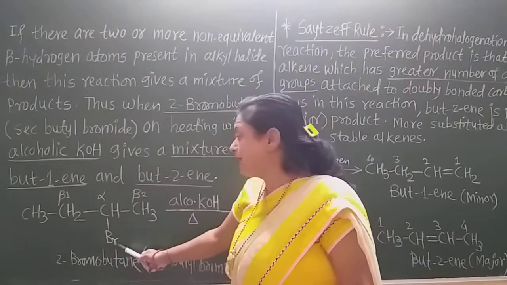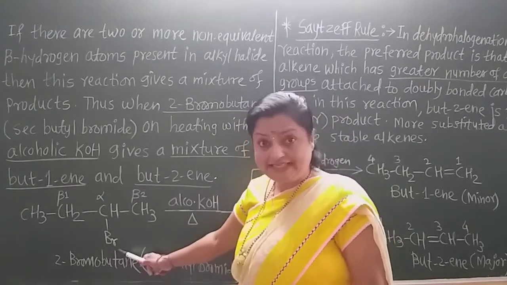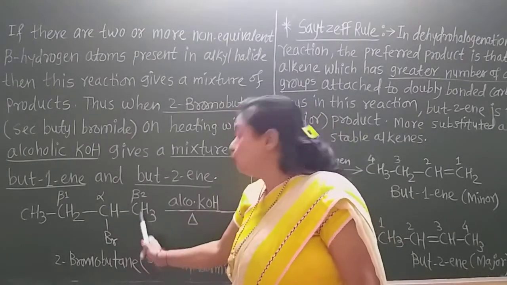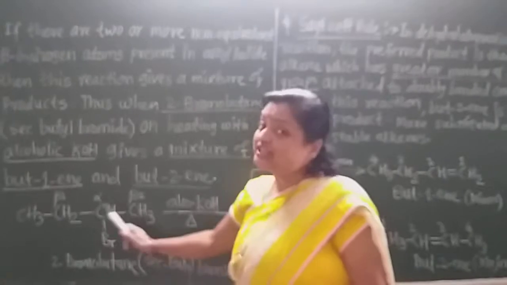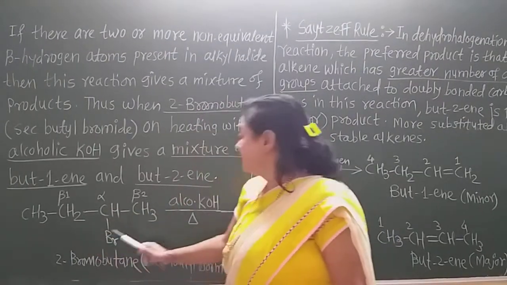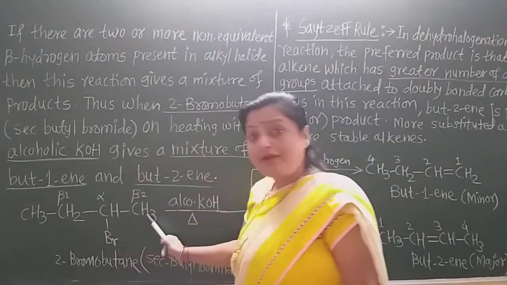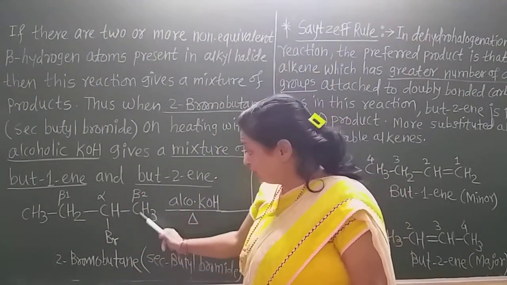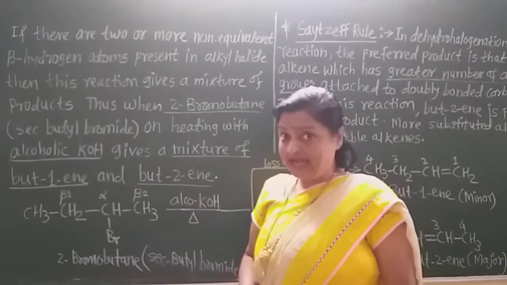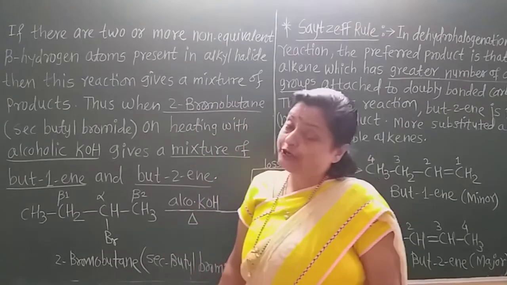In it, this is the alpha carbon to which the bromine is attached, and there are two neighboring carbons which are the beta carbons. Suppose this is the beta 1 carbon and this is the beta 2 carbon. They are different because this carbon has 3 beta hydrogens and this carbon has only 2 beta hydrogens.